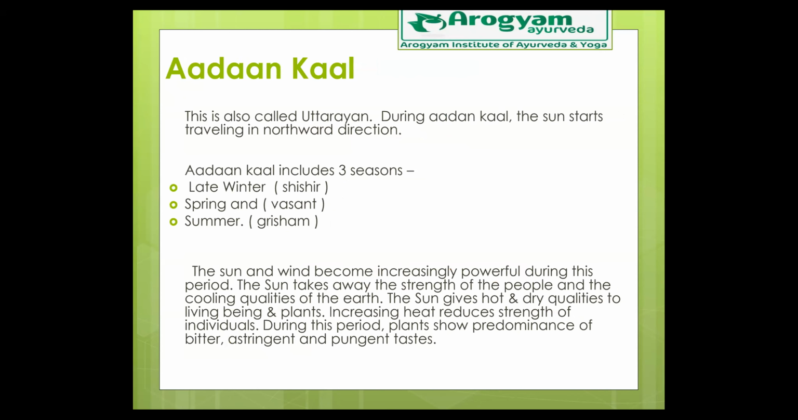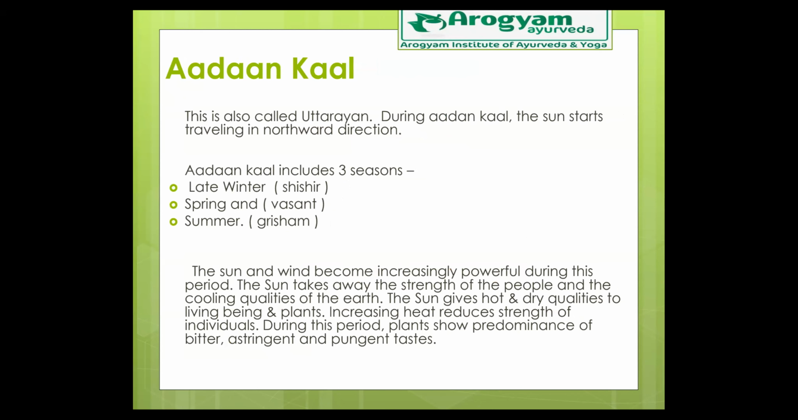आदान काल is Uttarayan. So it actually feels for those who are present on the earth that as if the sun is moving northwards, but basically it is not the sun that is moving, it is we who are moving. So Aadaan Kaal is identified as Uttarayan. Then during Aadaan Kaal, the sun starts traveling in northward direction. That is what we feel. So Aadaan Kaal में 3 seasons है, which are they? Shishir Ritu, Vasant Ritu and Grishma Ritu. That is late winter, spring and summer.